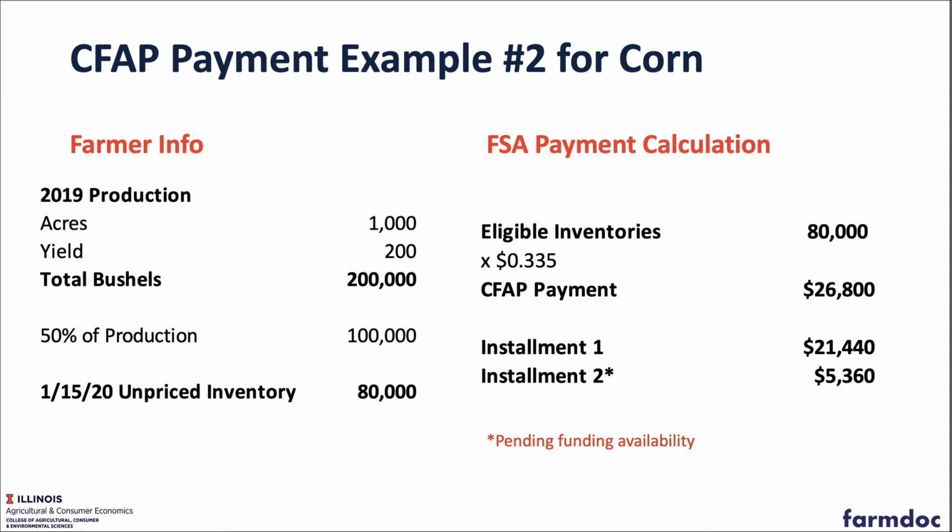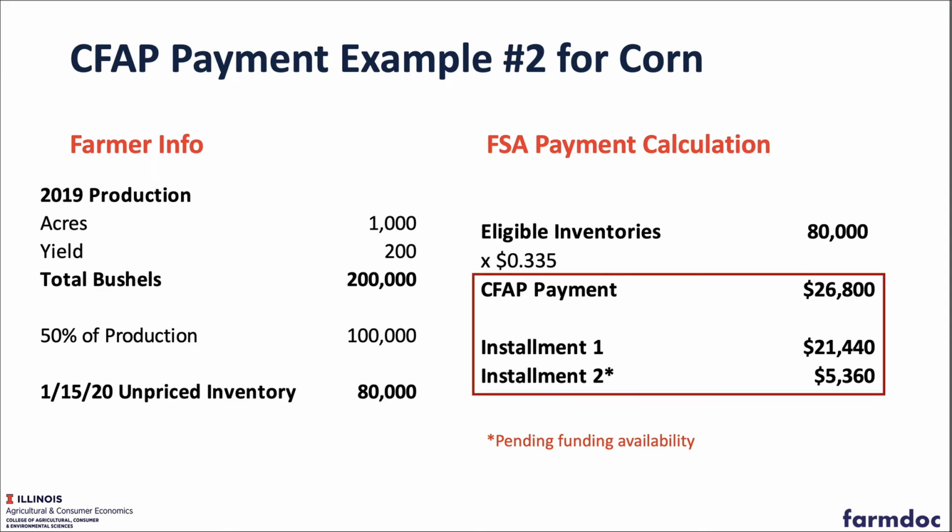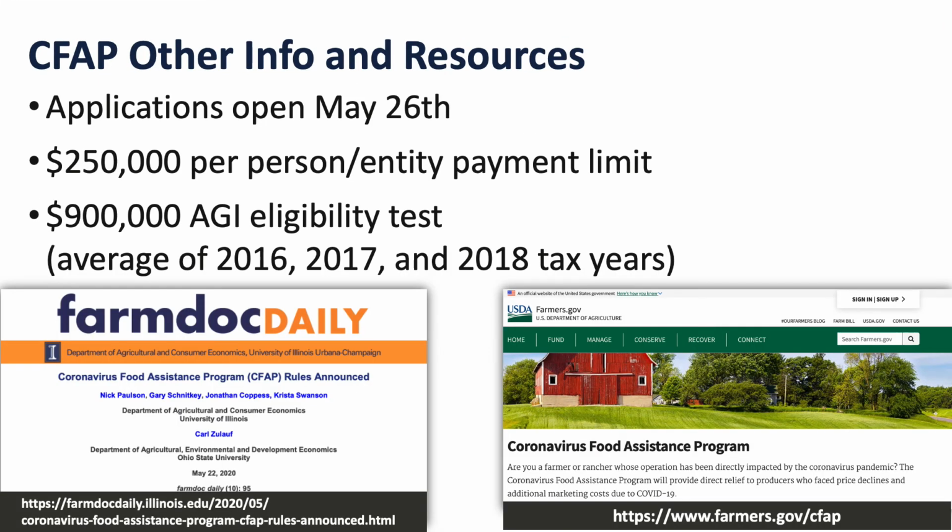Multiply that by the 33.5 cents, we get the total CFAP payment of $26,800 in this case. The first installment, again, guaranteed 80%, would be $21,440. Second installment, pending available funds, would be $5,360. Summing those, again, would be the total CFAP payment of $26,800.